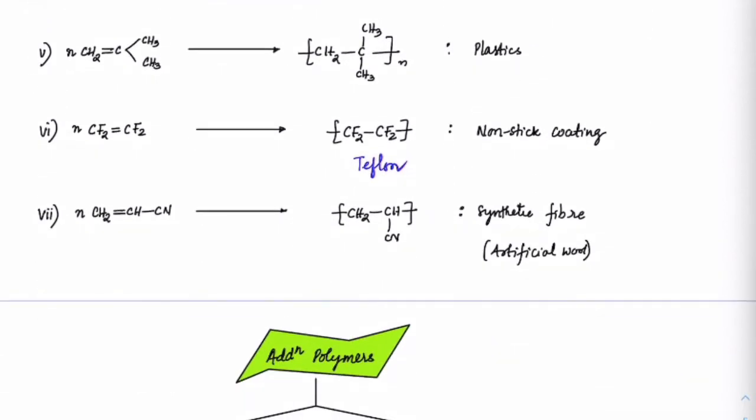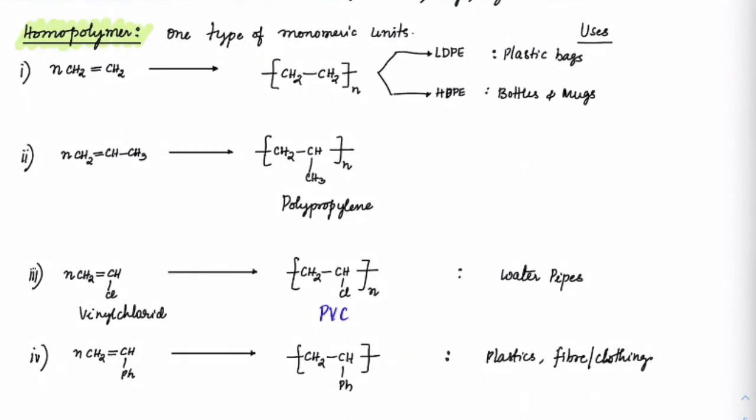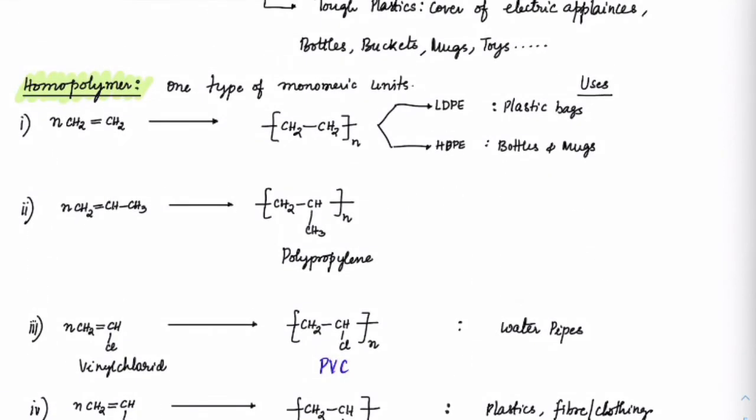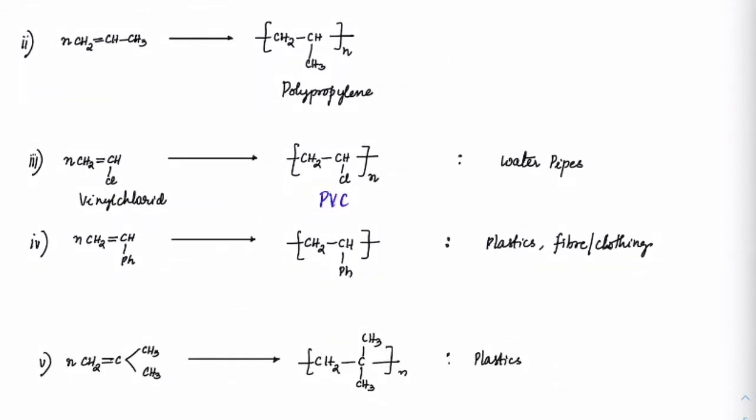So this is acrylonitrile, and that is forming polyacrylonitrile. Got it? Which is used as an artificial wool. So homopolymers, I hope you guys are clear with this. All these homopolymers are addition polymers. Why? Because they are not losing any residue like water or ammonia. They are not losing any of those species.